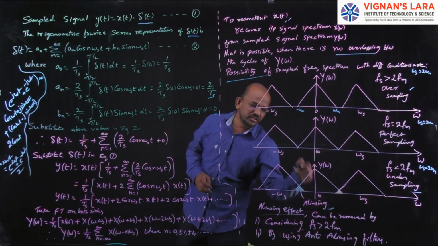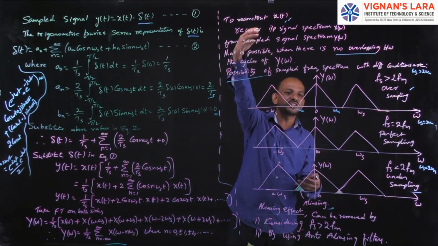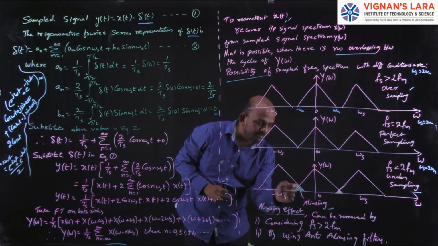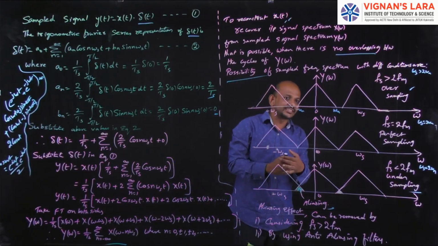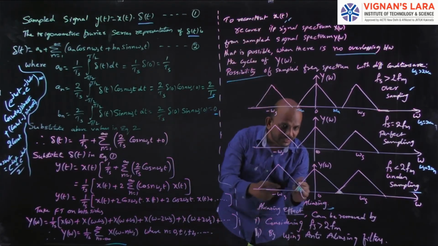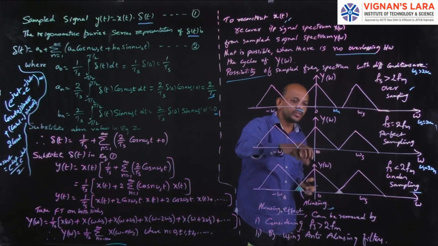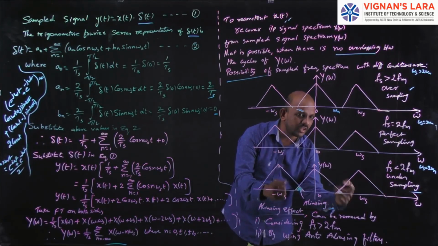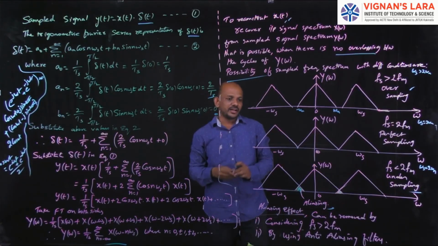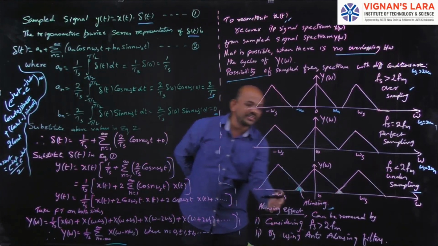We have to avoid this aliasing effect, because if there is overlapping, we cannot reconstruct the original signal x of t. If you want to pick one spectrum, a part of another spectrum will also come. That is, there is a mismatch of the signal. There is a distortion. Here two spectrums are overlapped. So some components of the neighboring spectra also come along, and the original signal cannot be reconstructed perfectly. We have to avoid this aliasing effect.